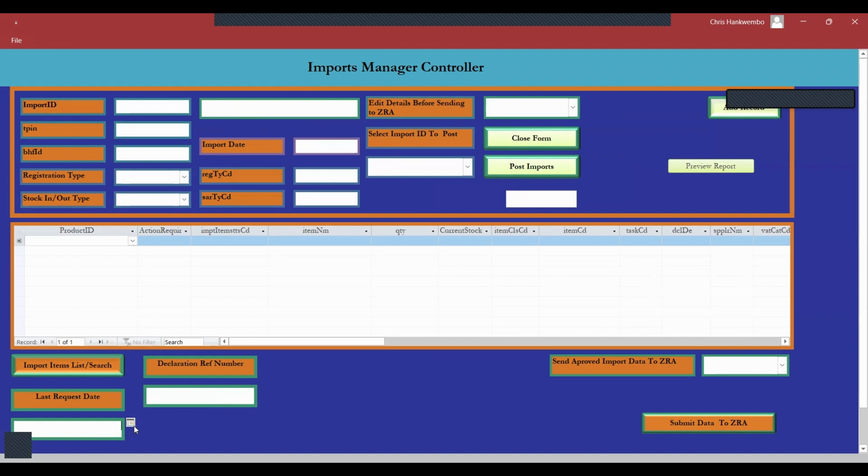Your job now will be to simply requery. Just one moment. If, for example, there was any import that has come, you simply select it from here, then it will populate here. Then you simply compare the invoice and what you have received.